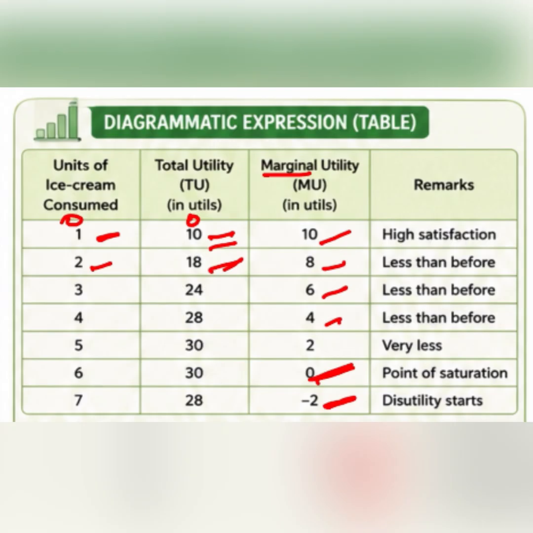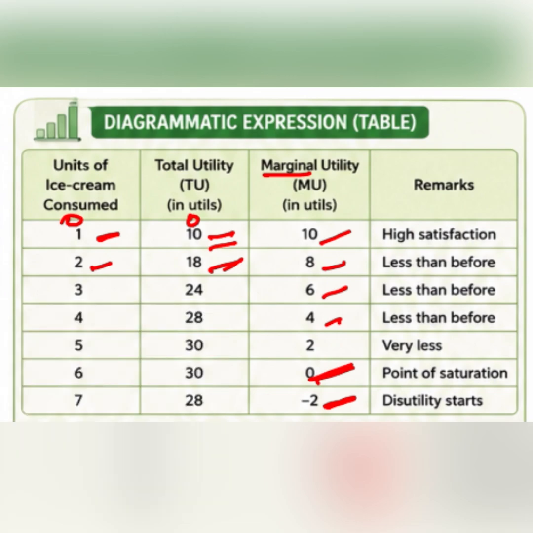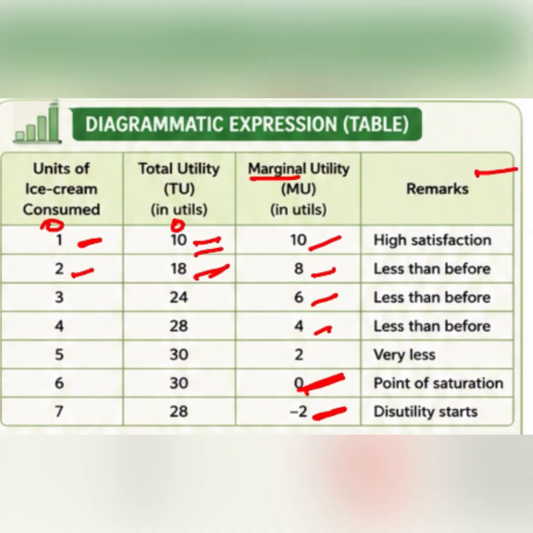But there will be a point where eating an extra slice might cause me discomfort. Maybe my tummy gets upset. That is a situation of negative utility. So diminishing utility with every extra unit consumed is known as diminishing marginal utility.